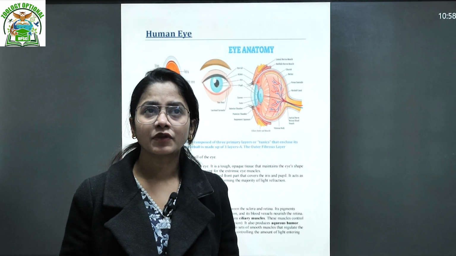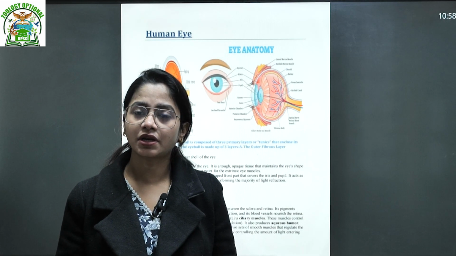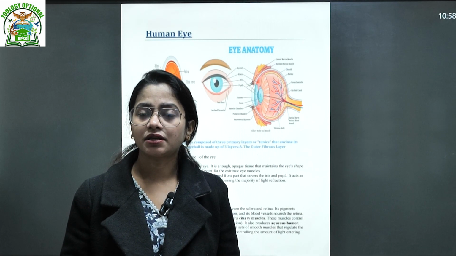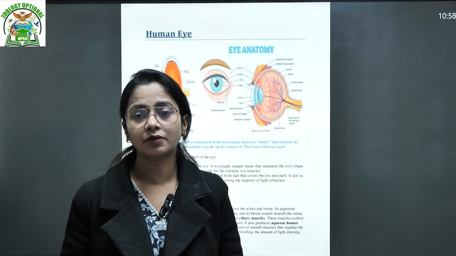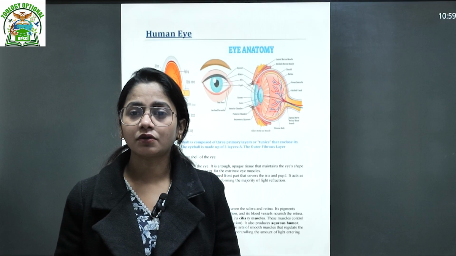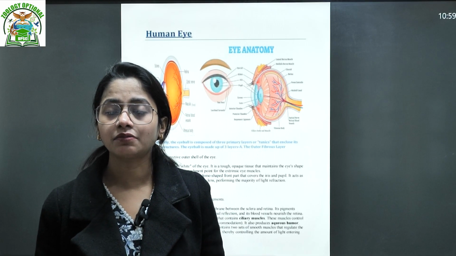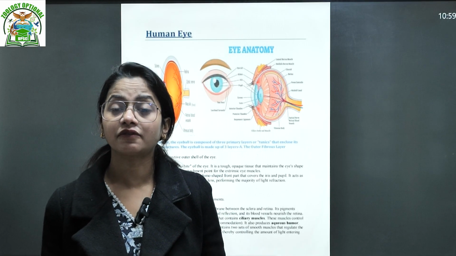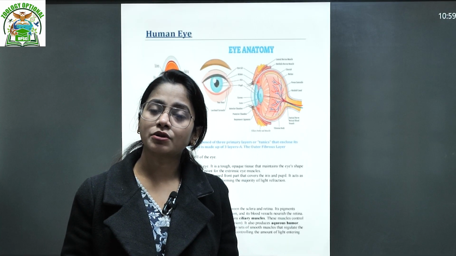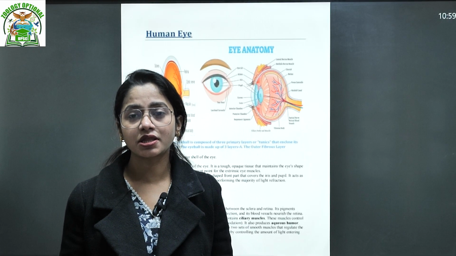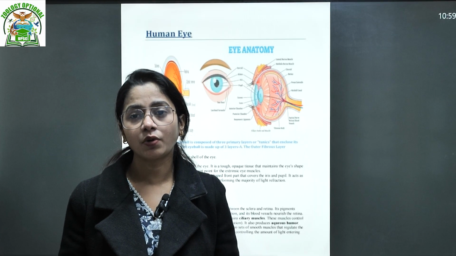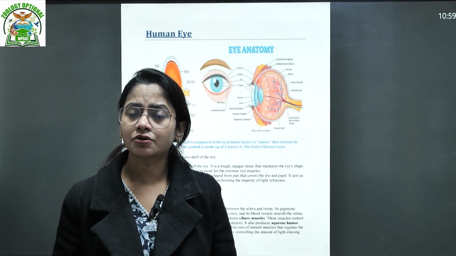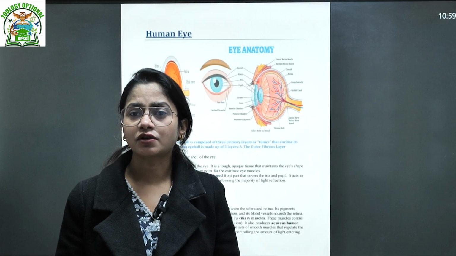So if you see, in 2025 also the structure of the human eye has been asked. Then in 2022, if you go and see the question paper, the question is: describe the structure of the human eye and the mechanism of vision in the human eye, in 15 markers. Sometimes in both section A and section B, the 10 marker question which is compulsory, that is question number 1 and question number 5, generally asks the structure of the human eye.